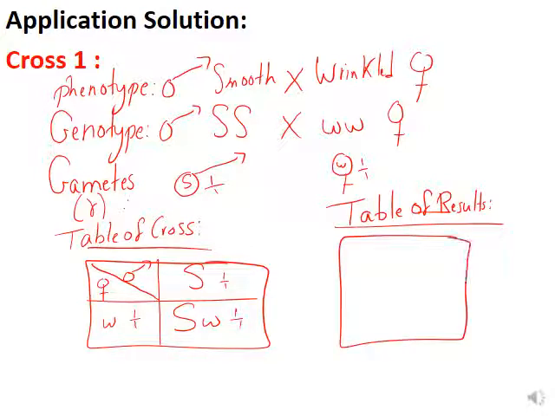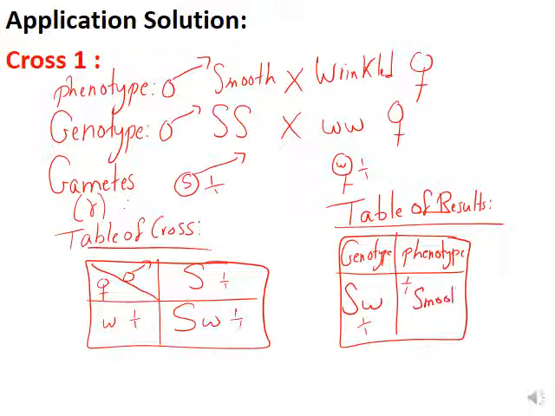Table of results: we move from genotype, which gives the phenotype. Genotype is Sw 1 over 1, so all of them will be smooth. By this way we verified the results. So you have to say: therefore, results are verified. This is for the first cross, cross 1.